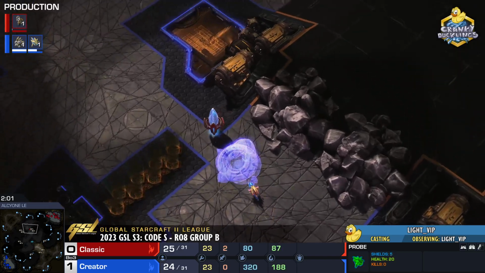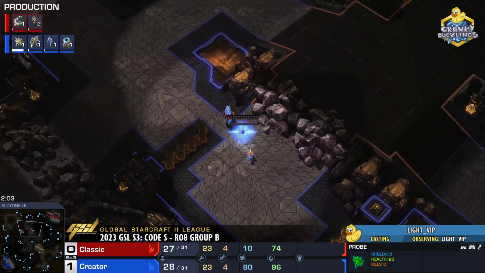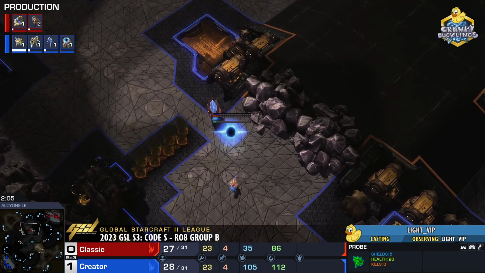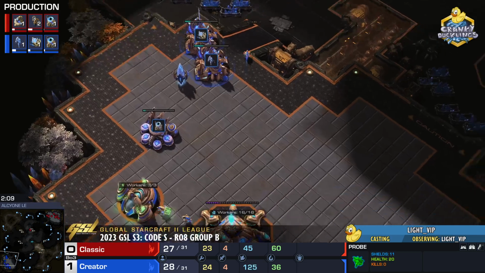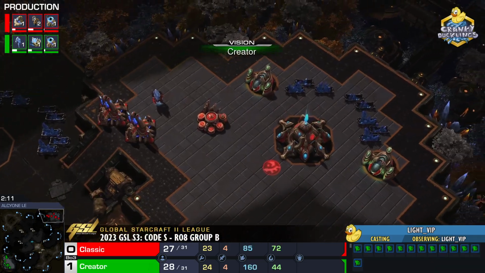Pylon has been thrown down, and we are going for a one-base all-in on Alcyone. Let's go. Proxy Robo here from Classic. Meanwhile, Creator, he is aware that the Pylon is missing.